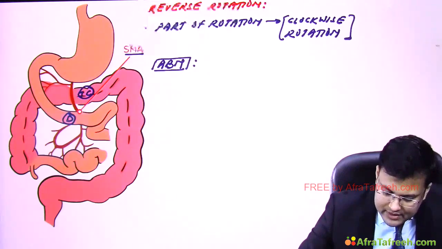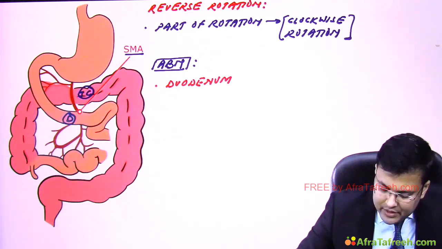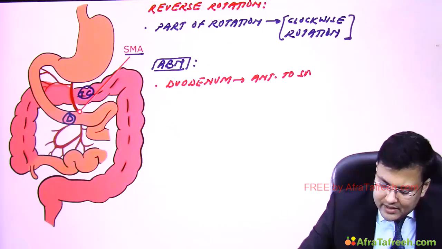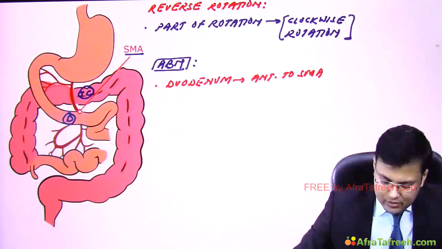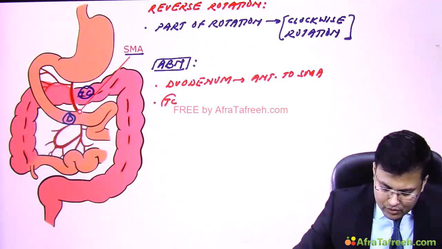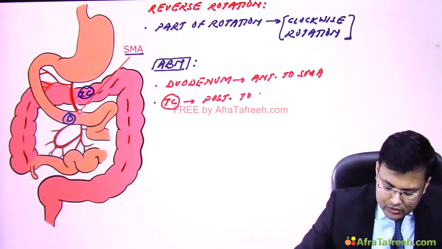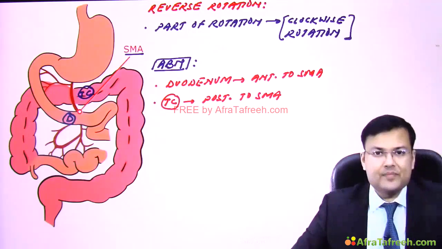So here you can notice that the duodenum is anterior. Duodenum is anterior to the superior mesenteric artery. Clear? And you can notice that the transverse colon is posterior to the superior mesenteric artery.